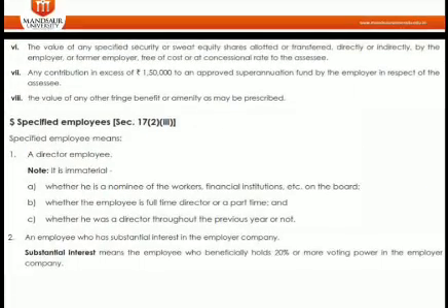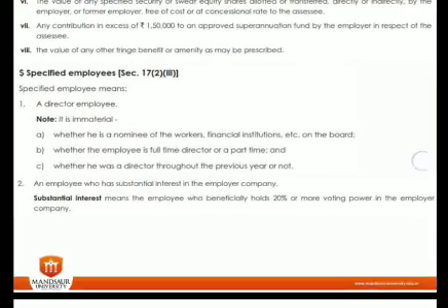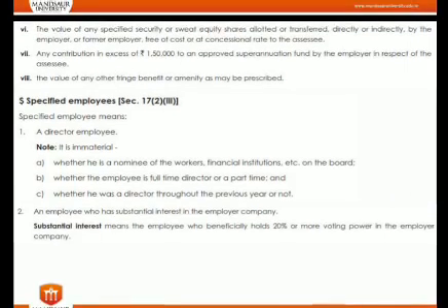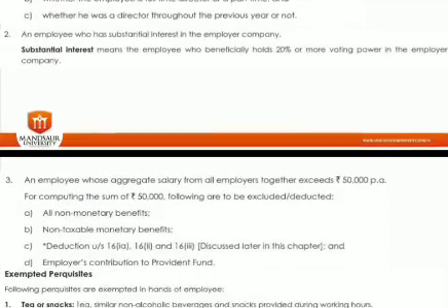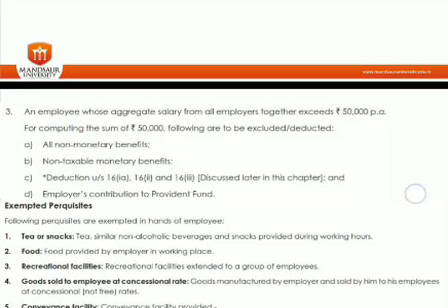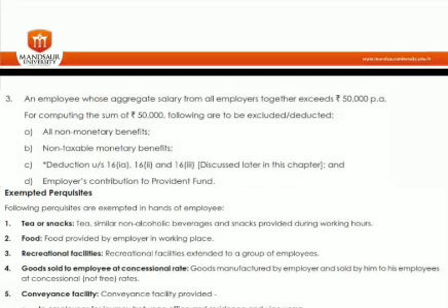Now when we talk about perquisites, we need to understand the categorization of employees also. That is, whether a person is a specified employee or a non-specified employee. Specified employees' categories include if the person is a director employee, or if the person has substantial interest, that means he is holding more than 20% of voting power in a company, and if the person's aggregate salary is 50,000 per month, including all taxable and monetary benefits.